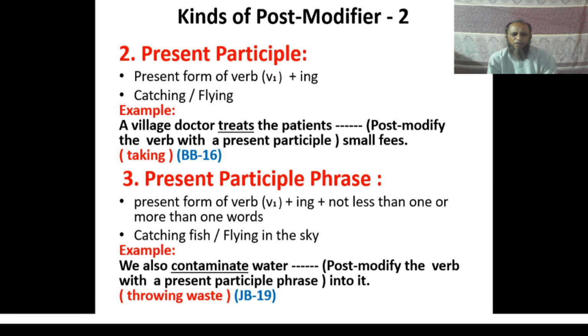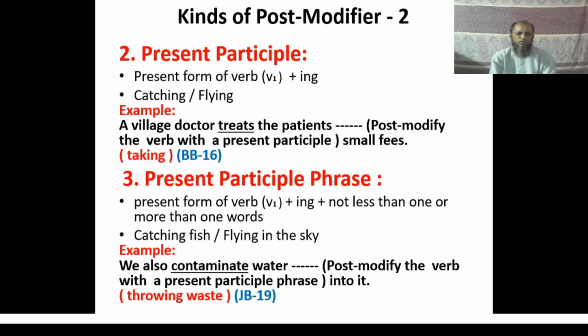The use of present participle phrase is as follows. Look at the example. We also contaminate water, post modify the verb with a present participle phrase, into it.